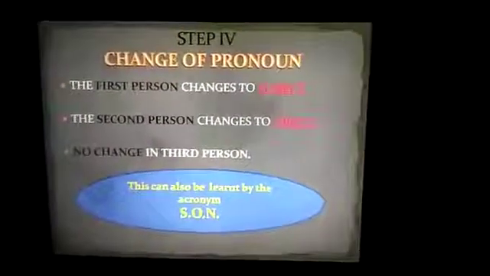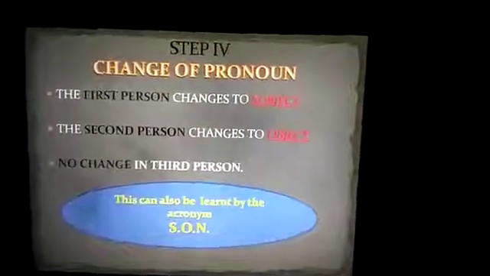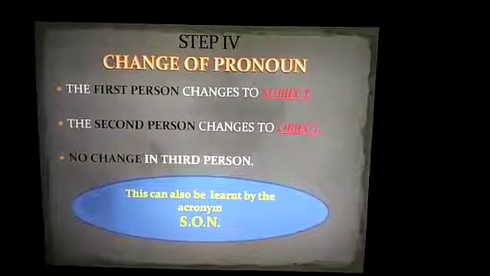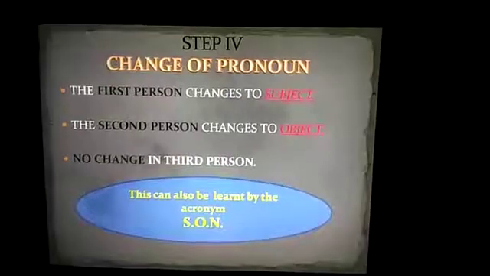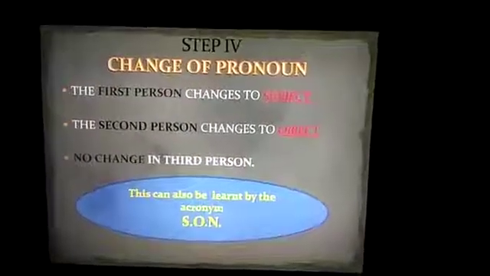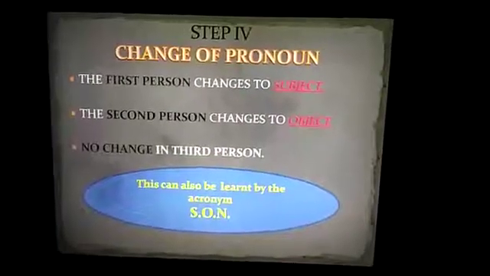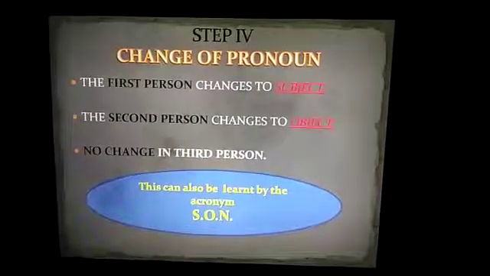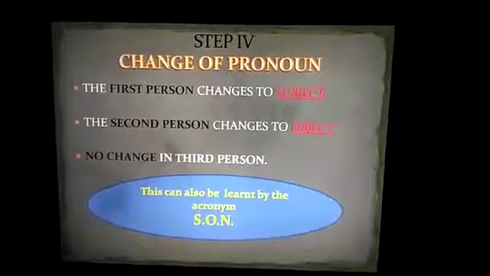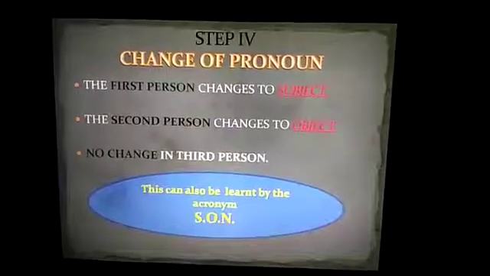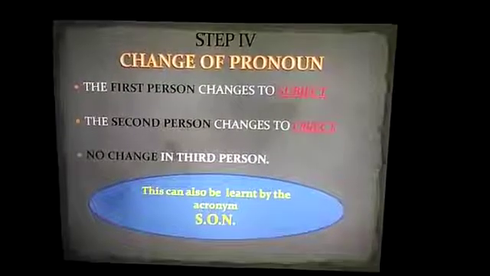Now comes step 4. This is the change of pronoun. As we have discussed earlier also, the first person and the second person, third person concept. The first person changes to subject, the second person changes to object, and there is no change in third person. Now this rule can be learnt by the acronym SON, that is subject, object and no change.